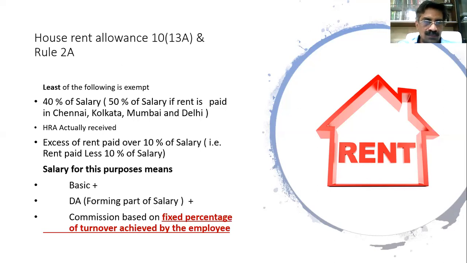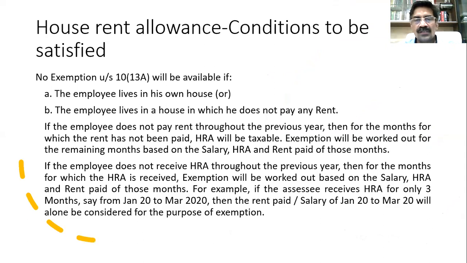So we have seen what the exemption amount is, and what the salary is for this purpose. Another important point before we catch up a few questions on this: there are some very interesting points you should bear in mind. No exemption under section 10(13A) if the employee lives in his own house, or lives in a house in which he does not pay any rent. Assume you live in your own house. You're not going to pay rent. You can't say I'm paying rent to myself. You will not get the exemption. The moment you live in your own house, you will also claim self-occupied as zero, and you will also claim interest on capital borrowed. So you can't claim 24(b) as well as 10(13A).